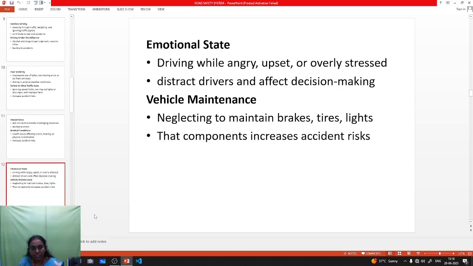Next one is emotional state. Emotional state means while driving, the driver may be angry or upset or overthinking some other issues. When you are very angry, don't drive the vehicle. It distracts the driver and affects decision making. Some drivers are overthinking while they drive. If some vehicle passes by, they cannot understand or hear it. So these things cause accidents.